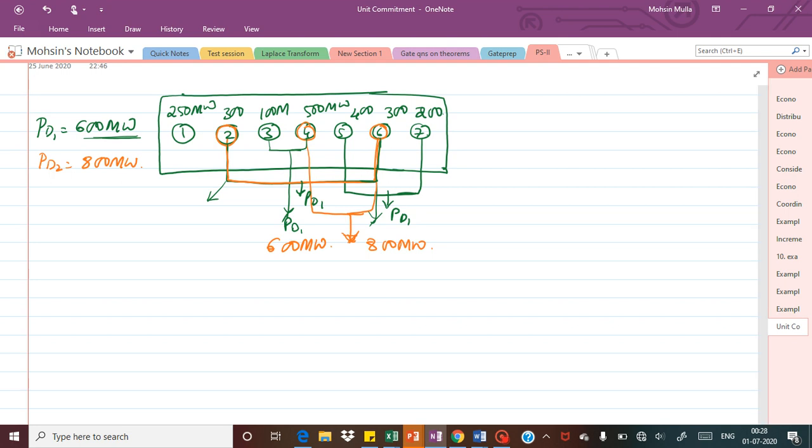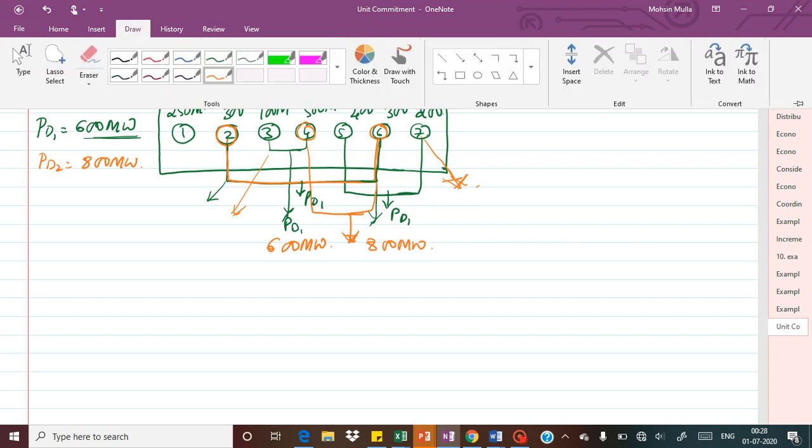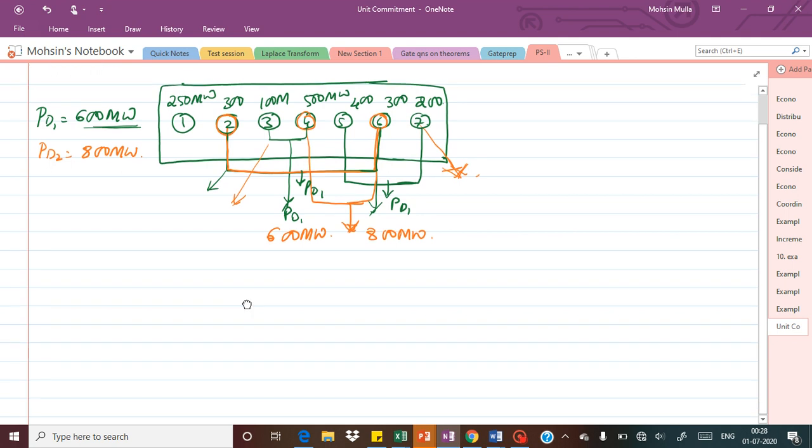Likewise for lower values also, say for 100 megawatt, unit 3 can alone be operated. For 200 megawatt, unit 2 can alone be operated. And for 300, out of 2 or 6 anyone can be operated. Likewise for different power demands, different combinations can be obtained. So whatever we are committing for a particular demand, here I'll put it in simple words, these are not the technical definitions, I'll give you those later.